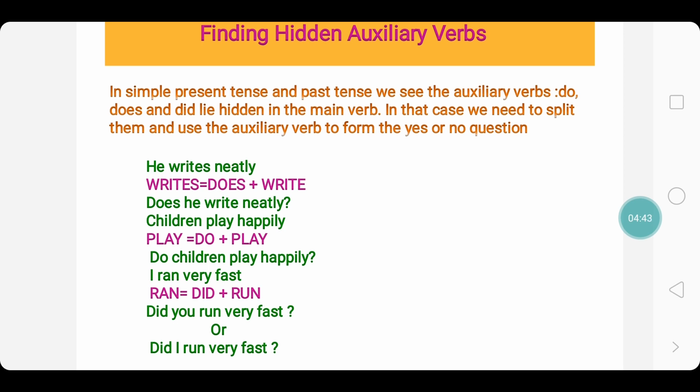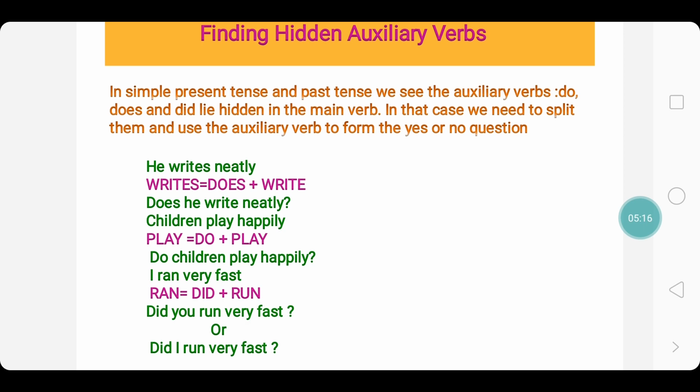Now look at the example here. He writes neatly. Now there is only one verb, writes. And now we ought to find out what is the auxiliary verb and what is the main verb. Look children, writes is nothing but does plus write. Here the auxiliary verb is does and the main verb is write. So the question format is, does he write neatly?